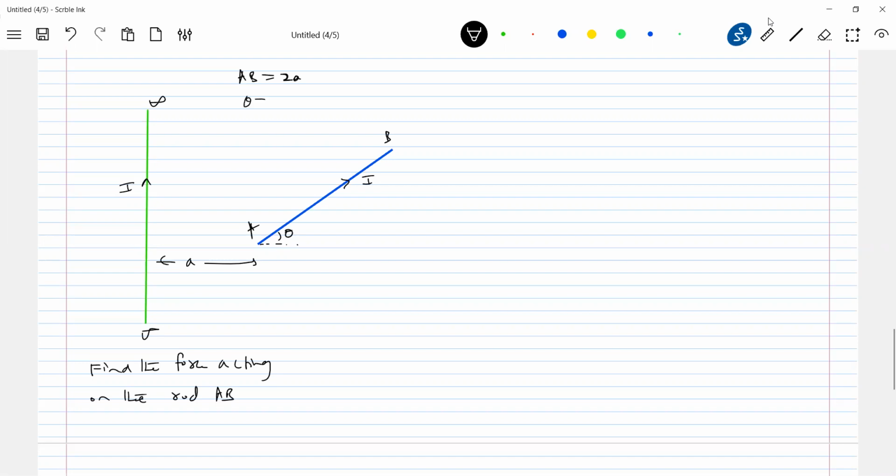Theta. The rod, instead of keeping rod AB horizontal, let it be inclined here. If it is parallel to the long wire, I think we can manage. Different orientations we are taking here.